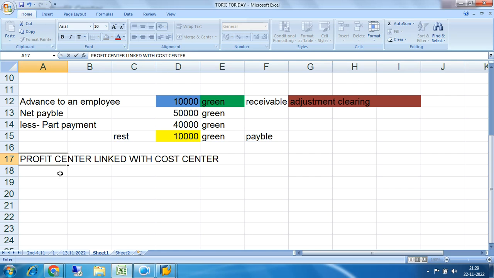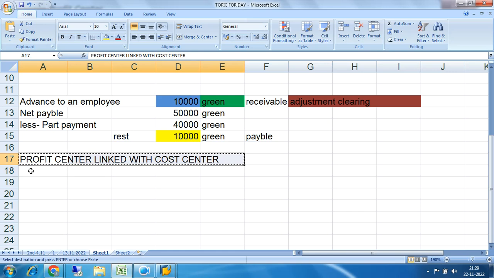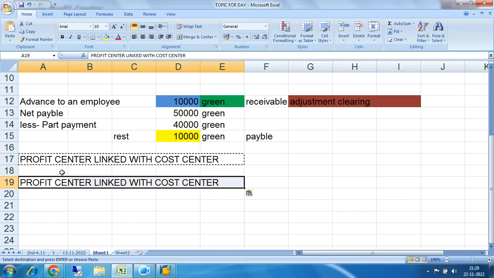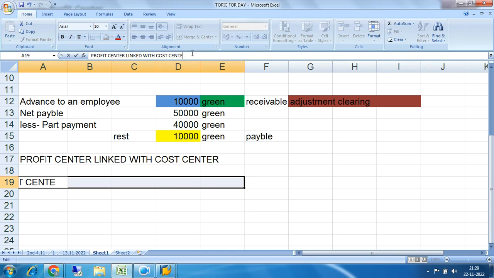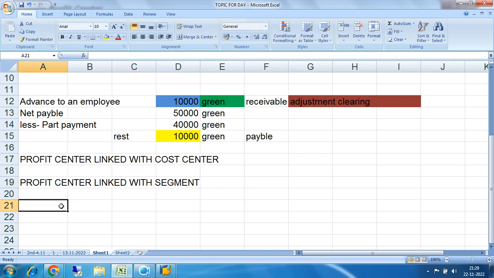Again profit center is linked with segment. Otherwise I can say profit center, cost center and segment, they are interrelated, linked with each other.